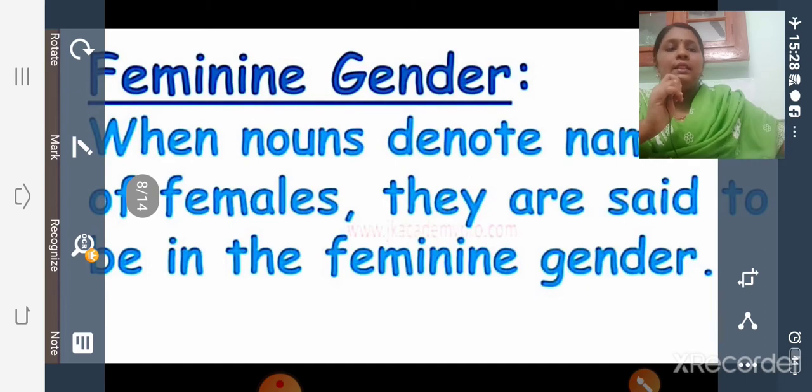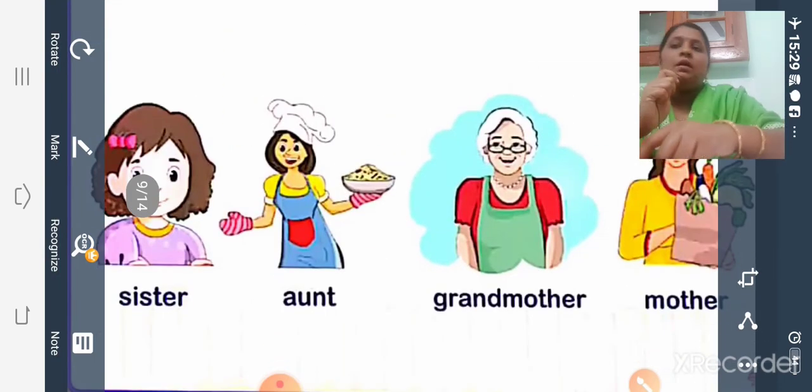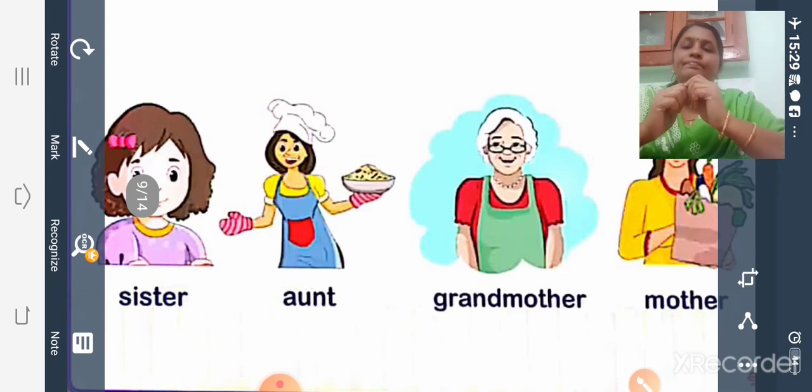Example: sister, aunt, grandmother, mother, etc. So all these refer to female gender. Masculine gender refers to male gender and feminine gender refers to female gender.